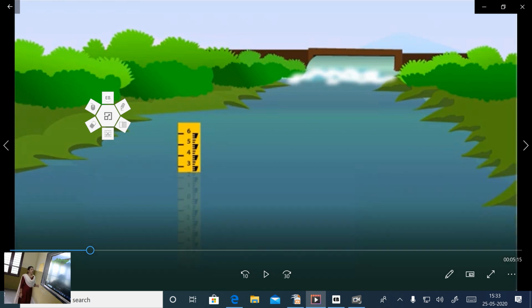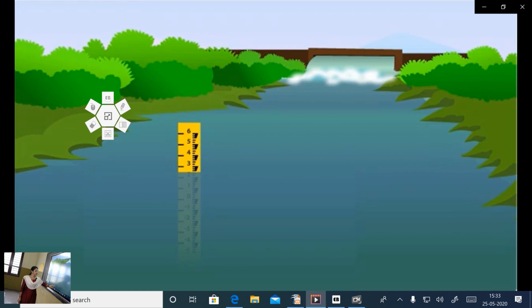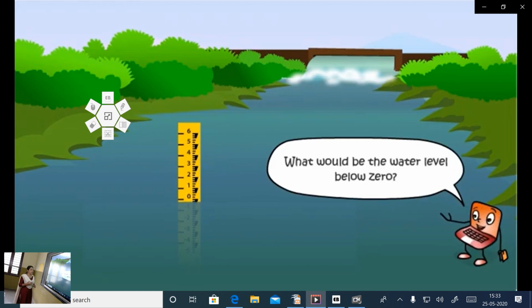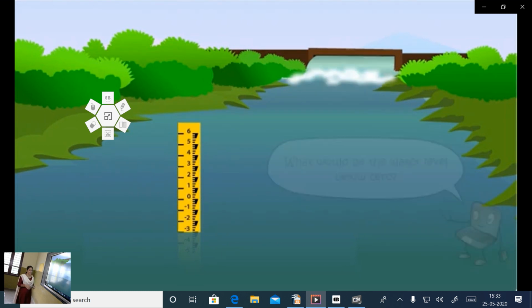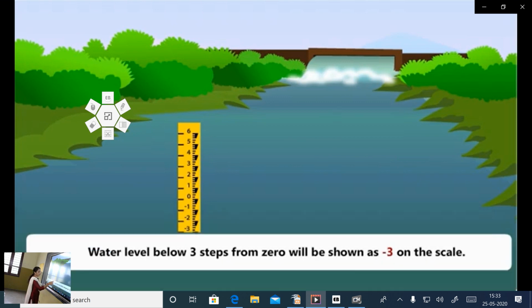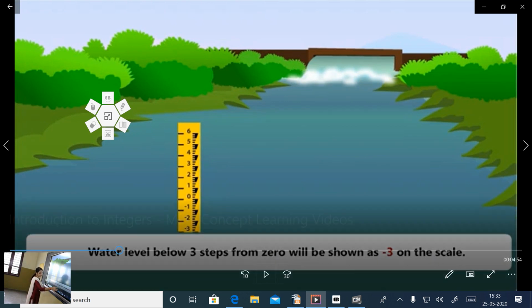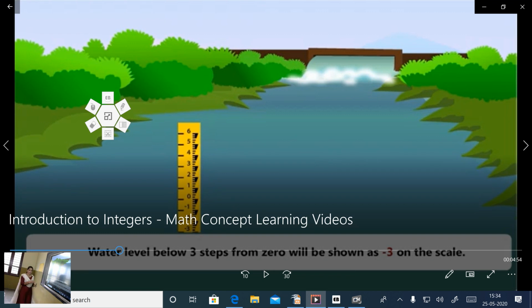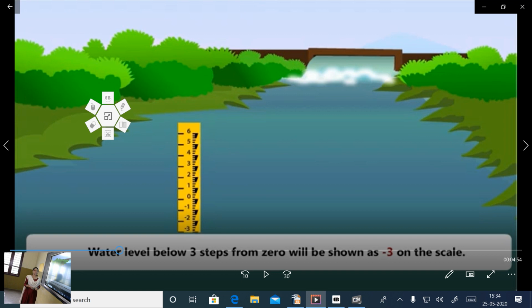Okay, then have you noticed the water scale in a dam? This scale represents the reading of the water in the dam. The normal level of water is represented as 0. Suppose the water level is decreasing in the dam, it may come below 0. So here the water level is represented by using the integer minus 3. Okay, so in such situations we use integers in our real life. Is it clear?